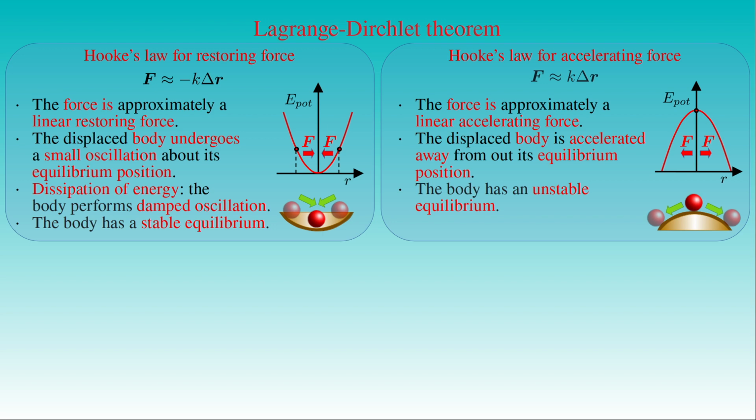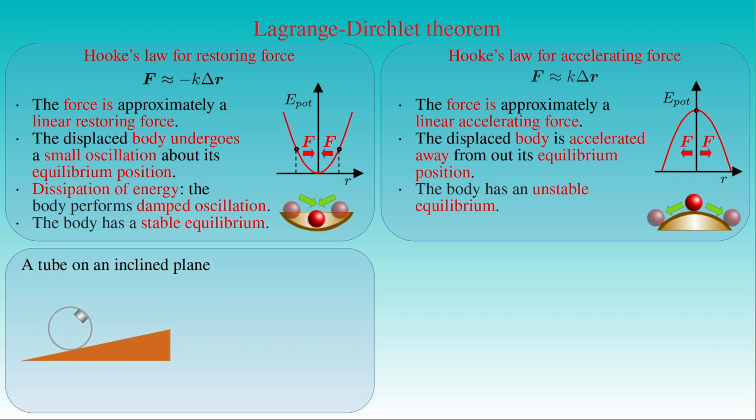As a result, the equation of motion for damped oscillations must be derived from the fundamental equation of dynamics by applying Hooke's law. We can use this theorem to explain the motion of any rigid body displaced from its equilibrium position. For example, if we glue a relatively heavy fridge magnet to the inner side of a toilet paper tube and place the tube in the position on an inclined plane as seen in the figure,